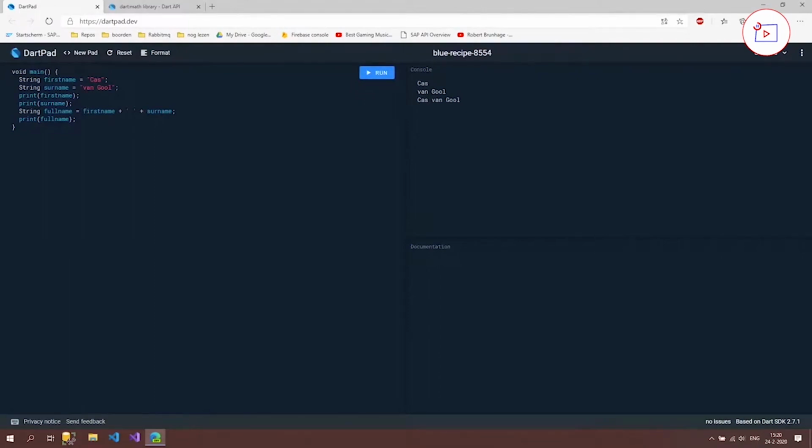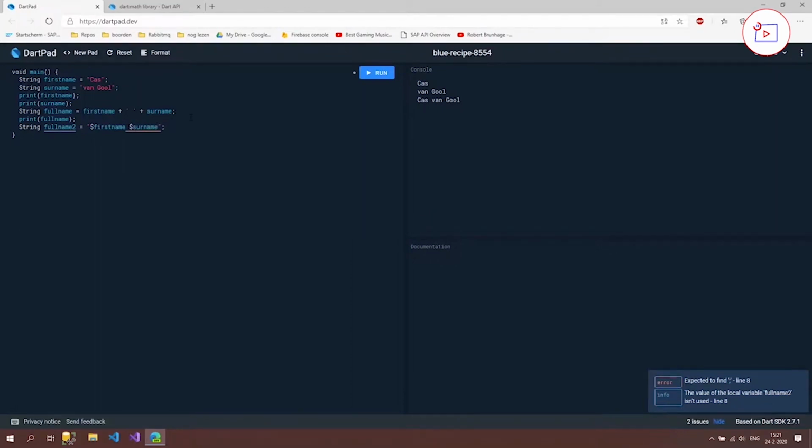So we can do this for many variables, and this way you can create a whole piece of text. I wouldn't recommend that, but you can if you want to. What we can also do to fix this is use string interpolation. How this works is we can set a new variable, and I'm going to call it fullName2. We open up quotes and we use a $ sign, and then we say firstName, and then a space and then again a $ sign,